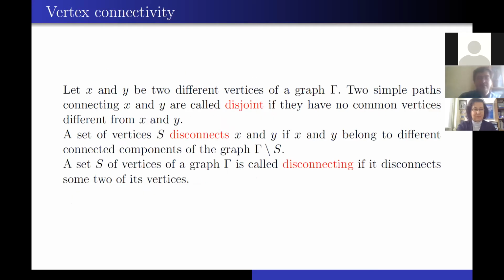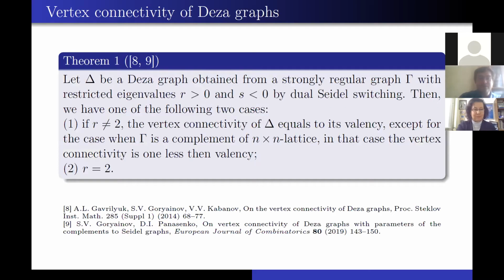Let x and y be two different vertices of a graph gamma. Two simple paths connecting x and y are called disjoint if they have no common vertices different from x and y. A set of vertices S disconnects x and y if x and y belong to different connected components of the graph gamma minus S. A set S of vertices of the graph gamma is called disconnecting if it disconnects some two of its vertices.